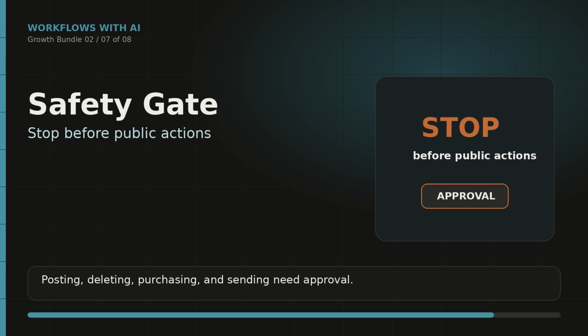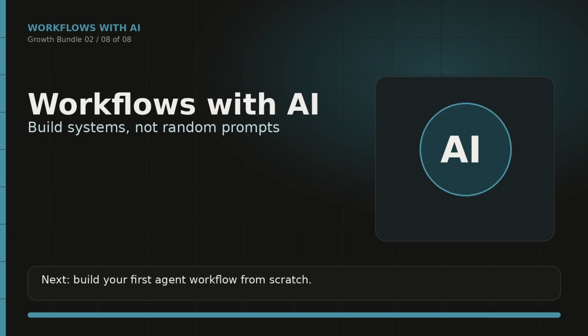So here's the recap. A chatbot answers, an agent executes. A chatbot is great for explanation, brainstorming, and drafting. An agent is better for multi-step workflows with tools, files, and checkpoints. And the best agent workflows always include approval gates. Simple rule. Chatbots help you think, agents help you finish.